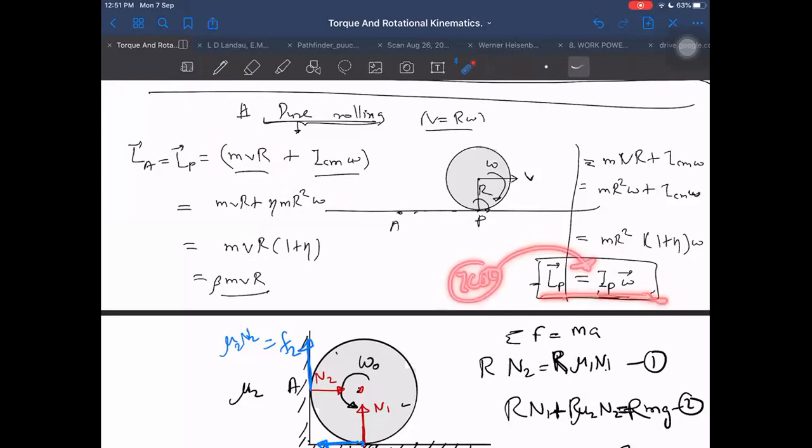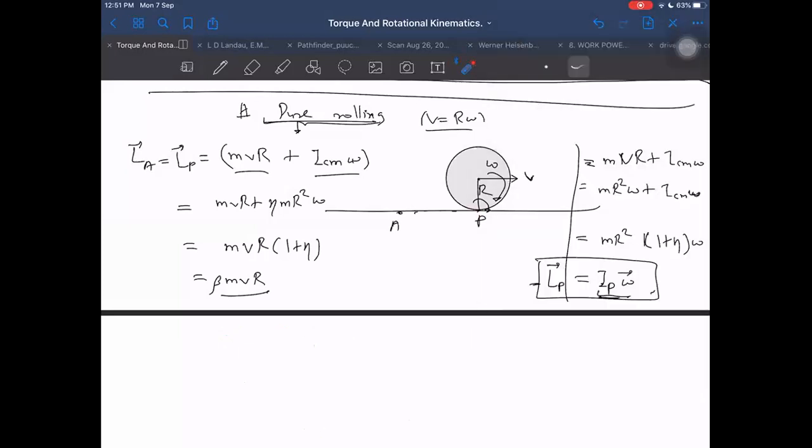And I told you before, never waste time finding out the ICOR if it is not known quickly. But if it is known, then use it directly. L_P is equal to I_P into omega. Is it okay? Okay. So I end this class here now, and the remaining I can discuss tomorrow.